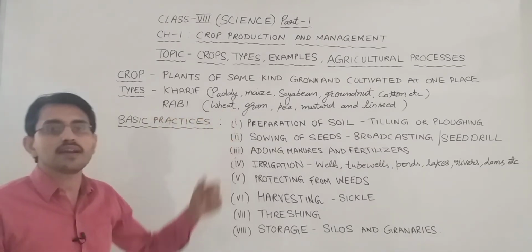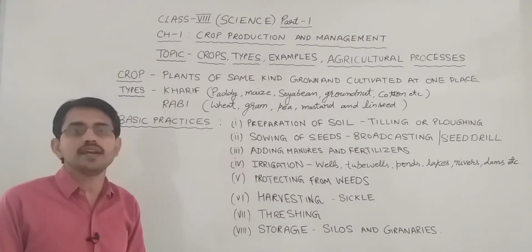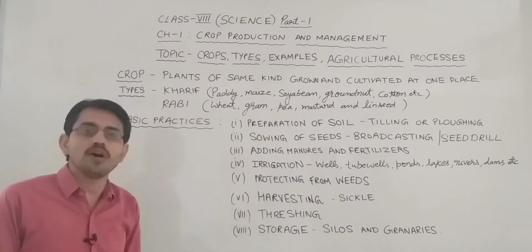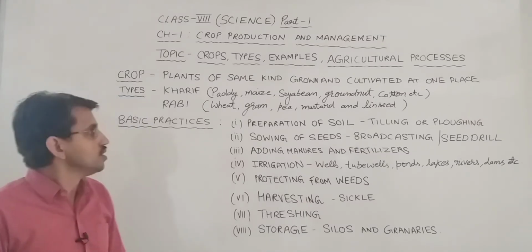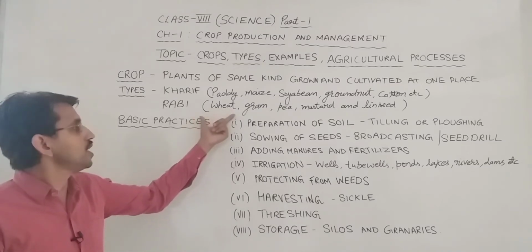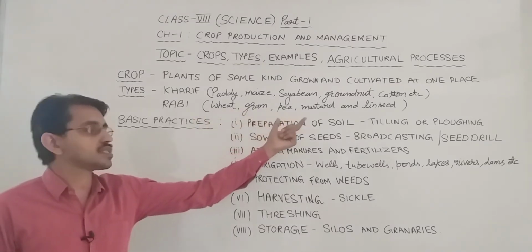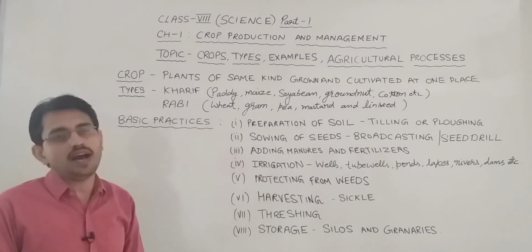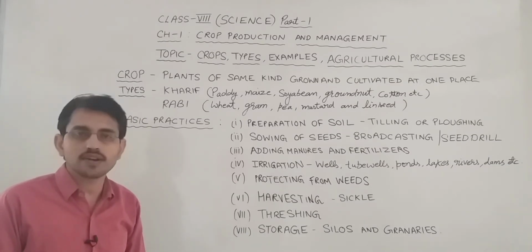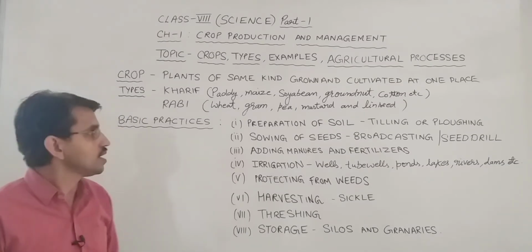On the other hand, we have rabi crops. Rabi crops are winter season crops. Winter season in India ranges from October to March. In this period, wheat, gram, pea, mustard, linseed, etc. are grown. So they are winter season crops or rabi crops.